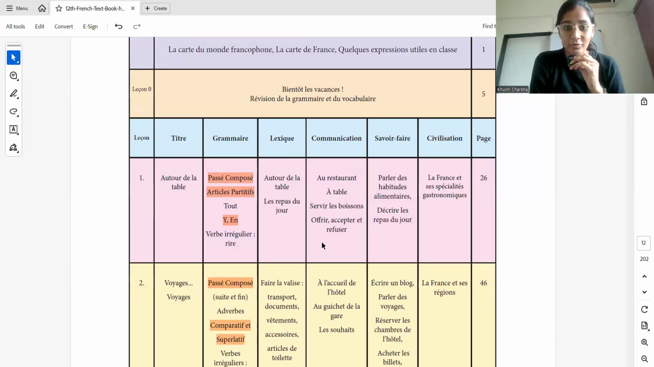And obviously, lesson 0, very, very important because it covers all the important topics which were taught in grammar in your 11th standard. So you will get everything from the 11th standard, because your lesson 0 has the grammar of the entire 11th standard. So it is very, very, very important that you study this.